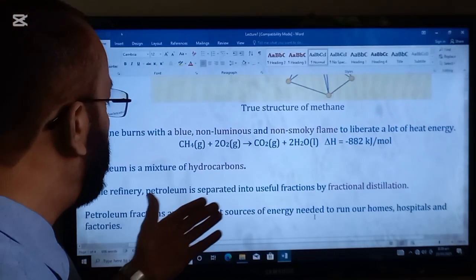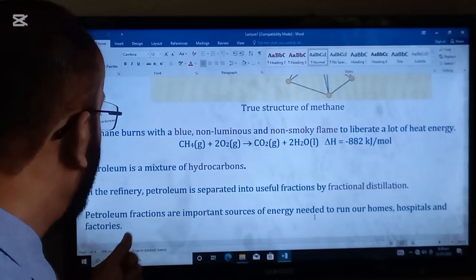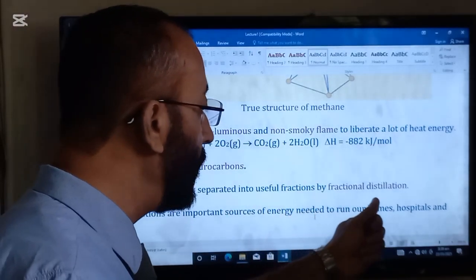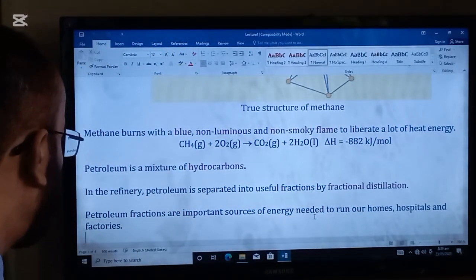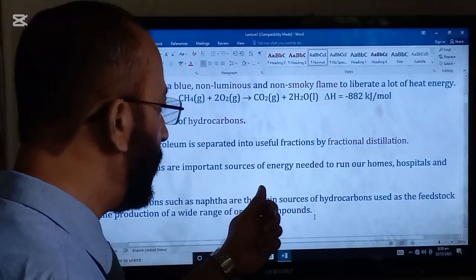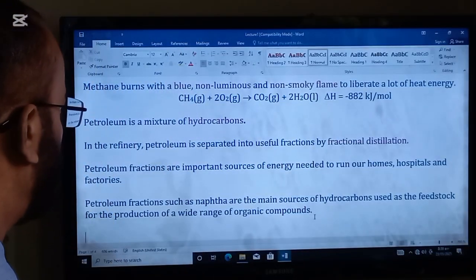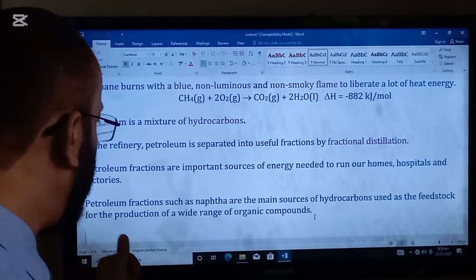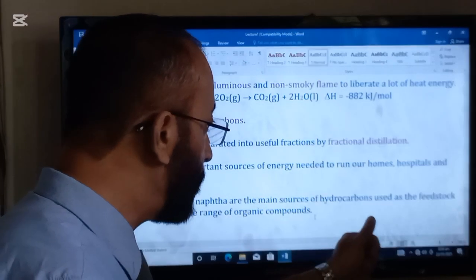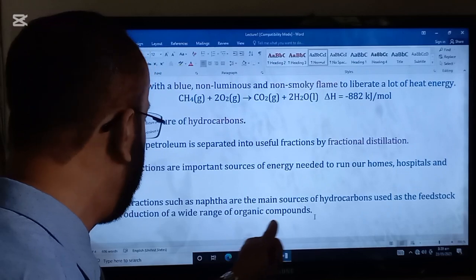Petroleum is a mixture of hydrocarbons. In the refinery, petroleum is separated into separate fractions by fractional distillation. Petroleum fractions are an important source of energy needed to run our homes, hospitals, and factories. Petroleum fractions such as naphtha are the main sources of the hydrocarbons used as the feedstock for the production of a wide range of organic compounds.